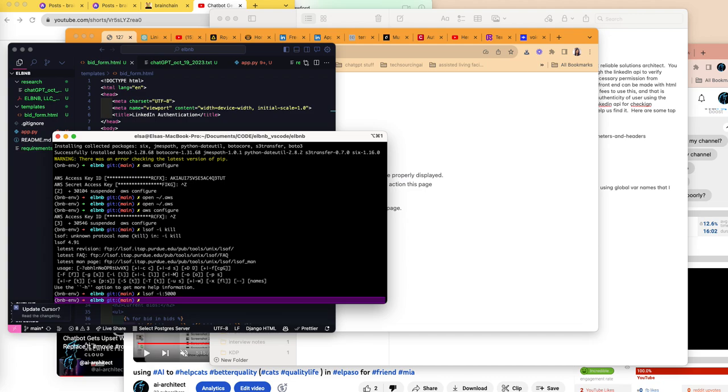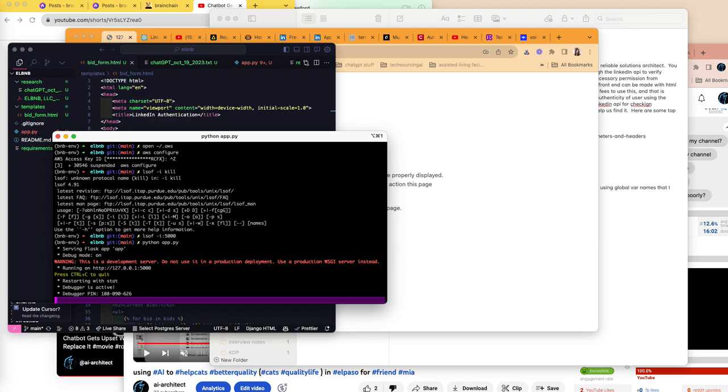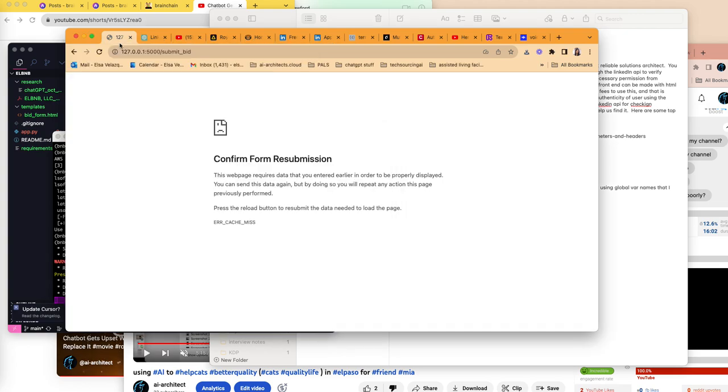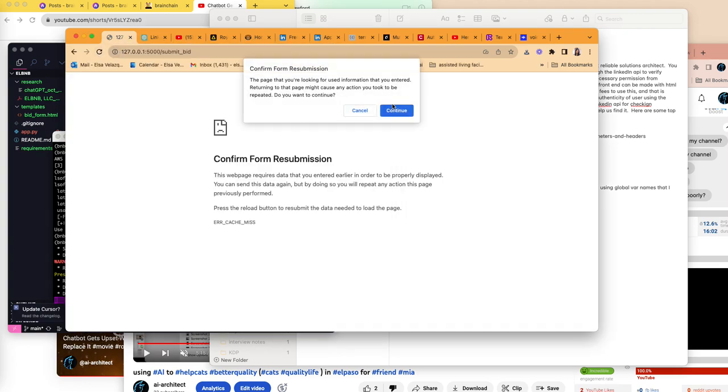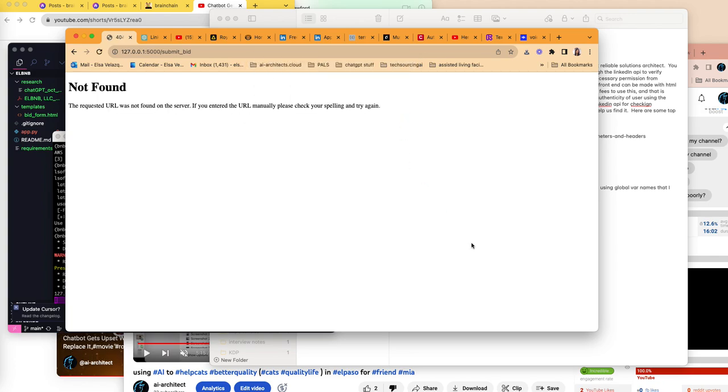So I should be able to run my Flask app. And I think my Flask app is just python app.py. If I remember correctly, that's how I do this. Okay. So then I am running it on 127, 5,000. Let's see what it looks like. Continue. Okay. So now we know that the HTML side is working. We know that our Flask app is working.